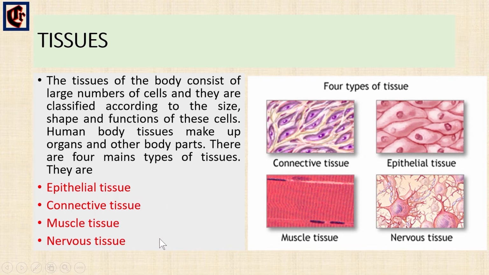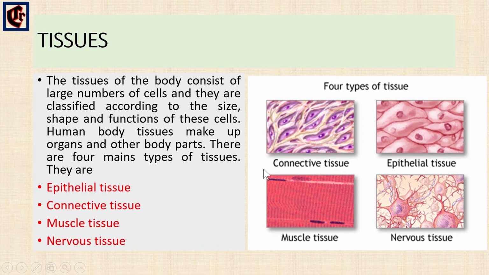So we'll see what the main functions of these tissues are. The epithelial tissues primarily serve to protect, absorb, and secrete, and the connective tissues support and separate other tissues and organs. The muscle tissues help in contracting to produce the movement of the body parts. And the nervous tissues help in responding to stimuli, that is, to transmit stimuli from the brain to the body. This is all about the tissue level.